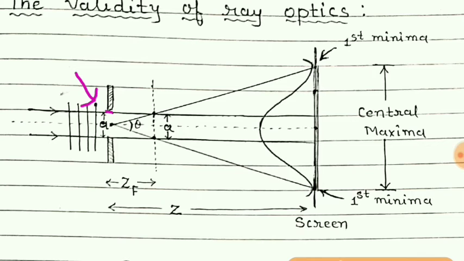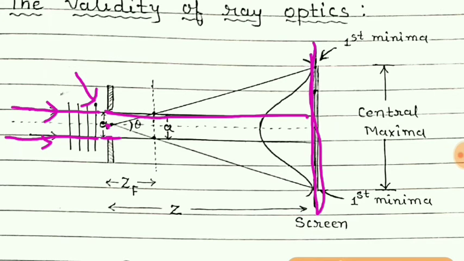Now from the center of this slit, we know that if we apply ray optics for the rays coming from the source, then on this screen we can expect this much region to be bright, because the rays travel along a straight line according to ray optics. So on the screen this much region will be bright, and the rest will be dark.